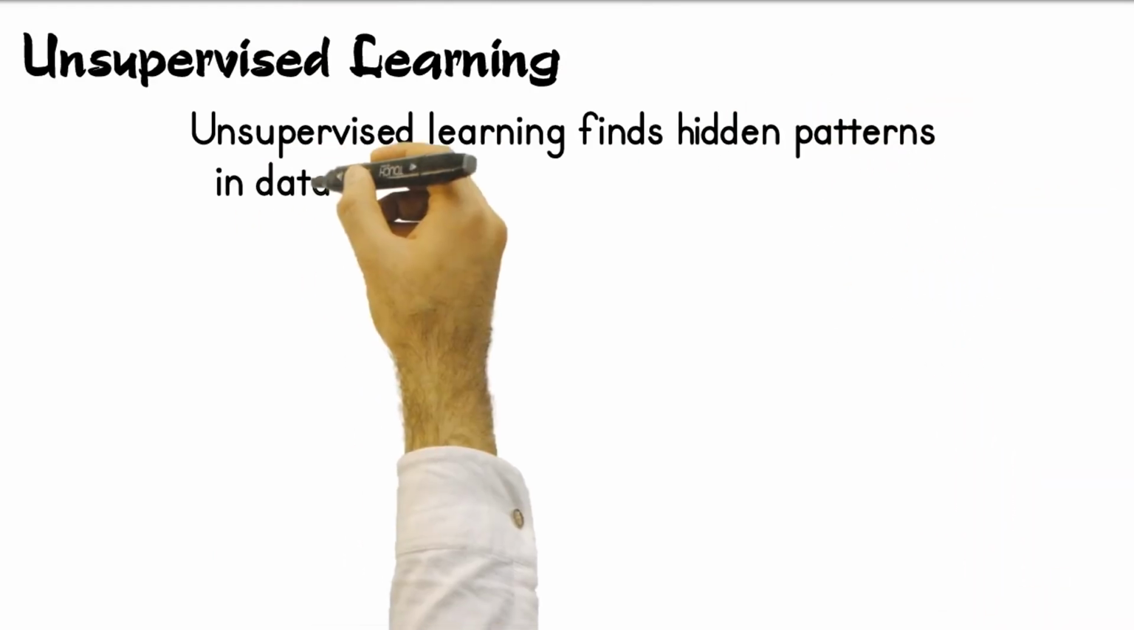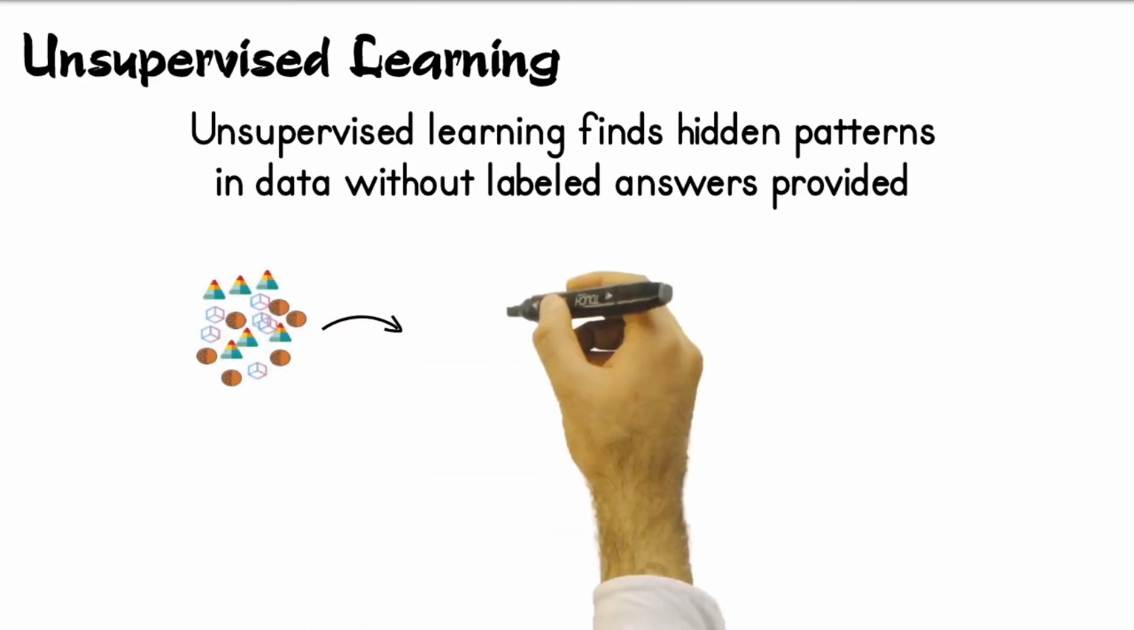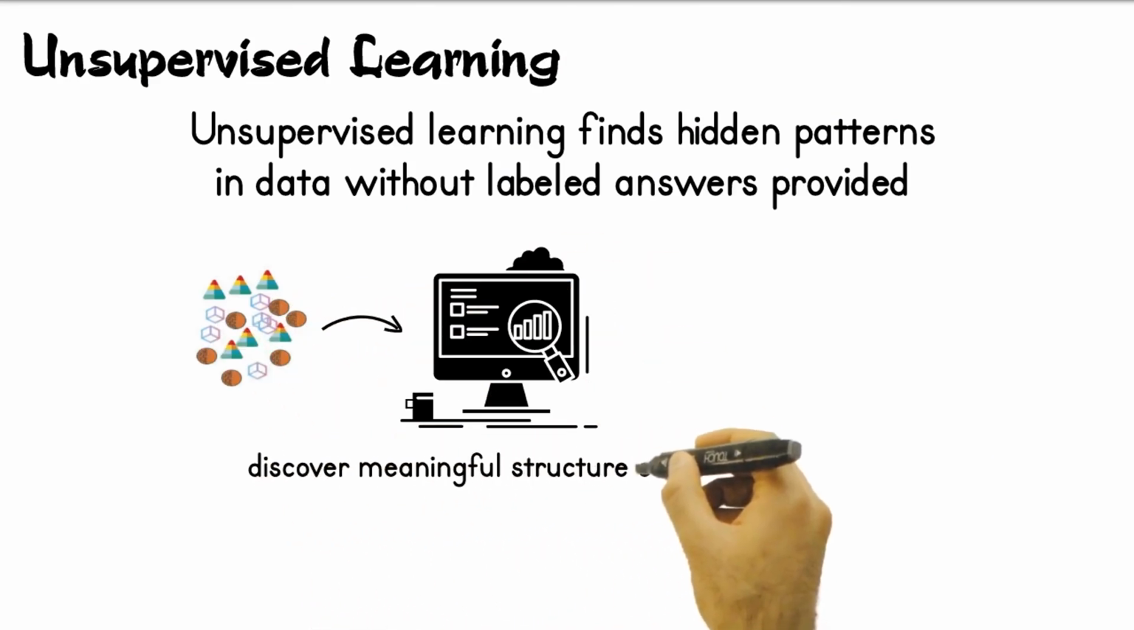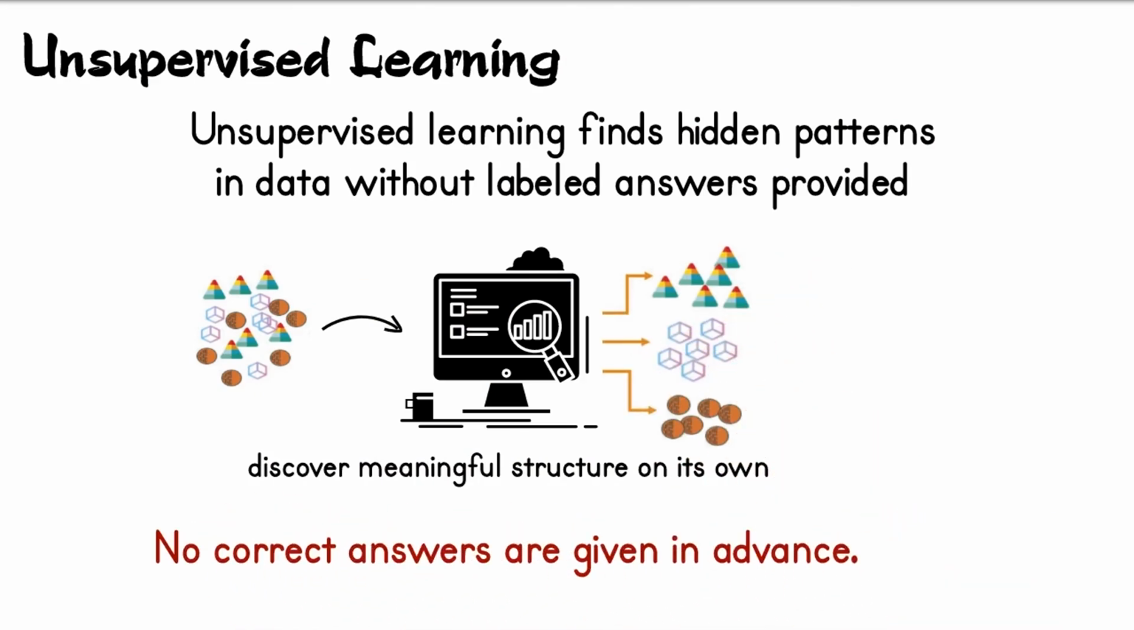Unsupervised learning finds hidden patterns in data without labeled answers provided. You give the system raw data and ask it to discover meaningful structure on its own. No correct answers are given in advance.